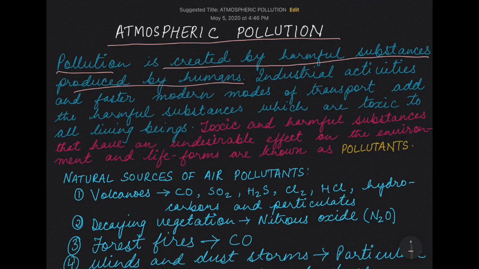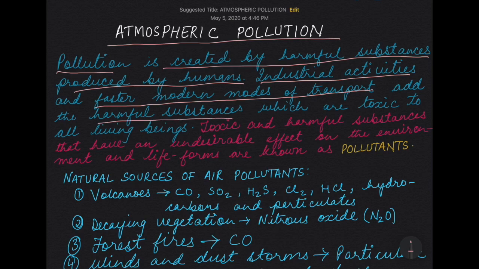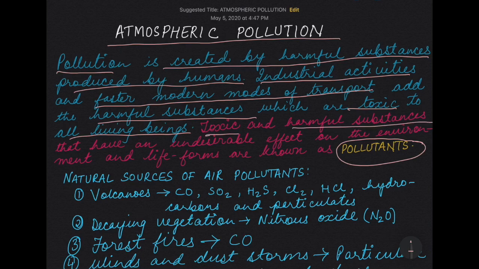Now, the harmful substances are produced by industrial activities and faster modern modes of transport, which add harmful substances which are toxic or poisonous to all living beings. So, when we define a pollutant, we define it as toxic and harmful substances that have an undesirable effect on the environment and life forms.